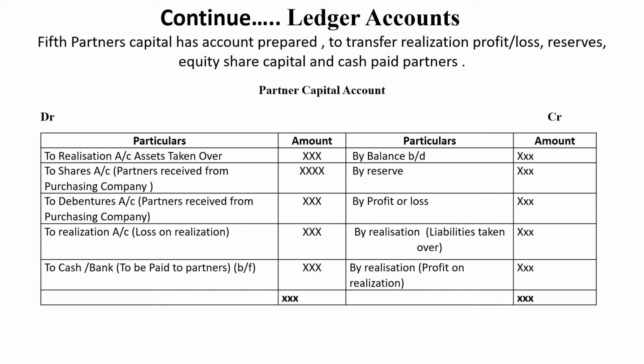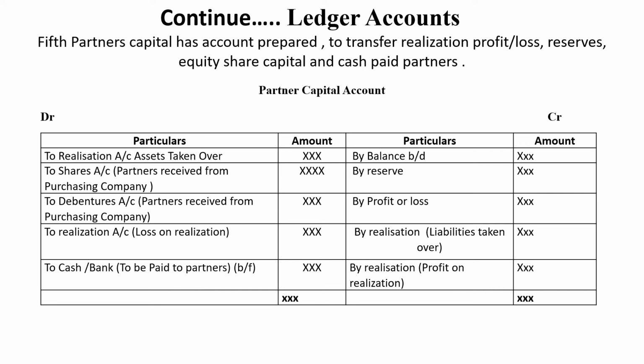Realization taken over by the partners: we can find it in the debit side of the realization account. By realization profit, this one also you can find in the debit side of the realization account during the transfer of assets and liabilities. Whatever profit we find out, each share of the partners you have to enter in the partners capital account. On the debit side, all the assets taken over by the partners, that one you have to enter on the debit side to the realization account.